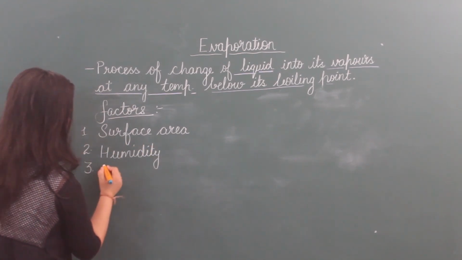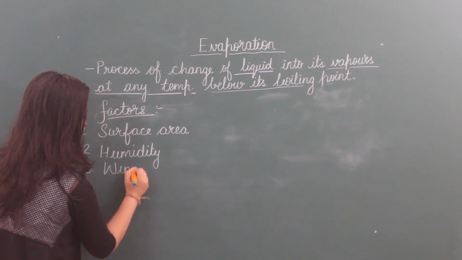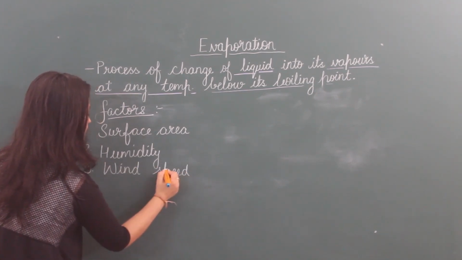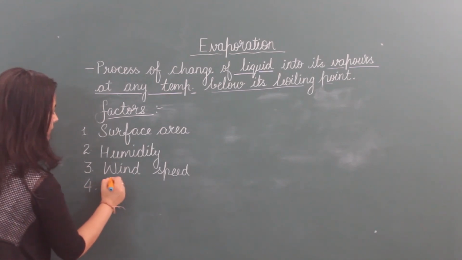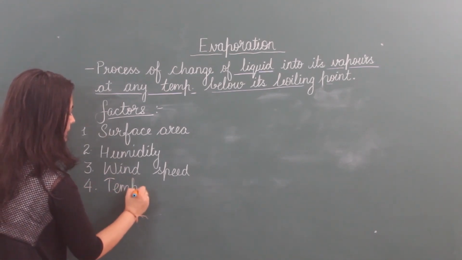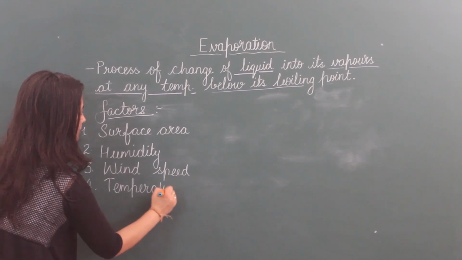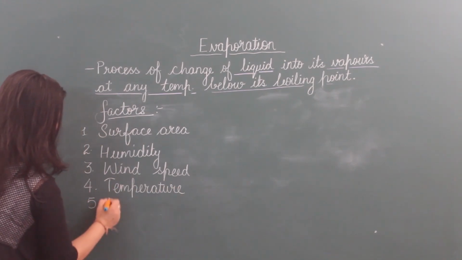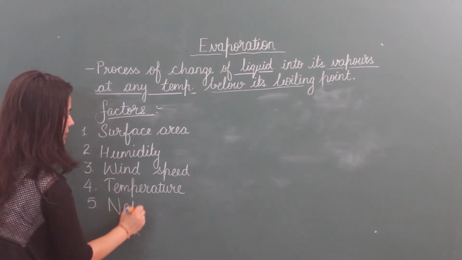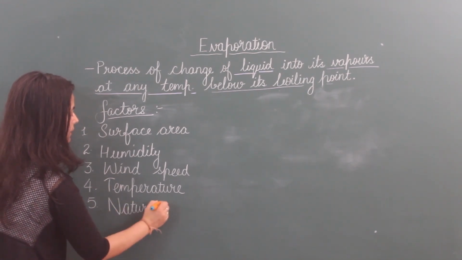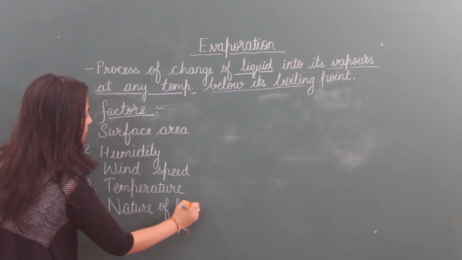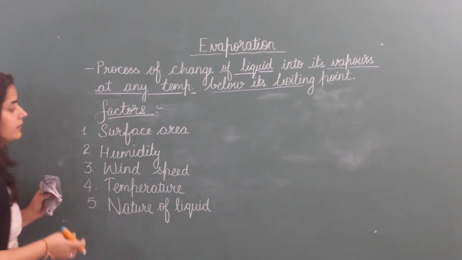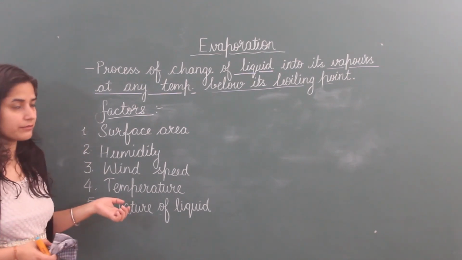Third one is wind speed. Fourth one, temperature. And fifth one, nature of the liquid that we are taking for the evaporation process. So I will discuss these one by one.